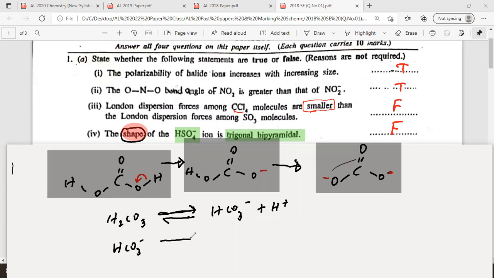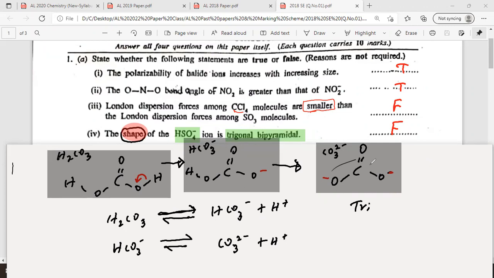So that happens in 2 steps. It won't happen in a single step. Very, very important. So it becomes CO3 2 minus and H plus. That is the carbonate ion. So this is H2CO3, this is HCO3 minus, because here they gave HSO4. In upcoming papers they can give HCO3 minus and ask the shape here. That's why you should always gather something new, even though your answer is correct. Try to learn something new under each.